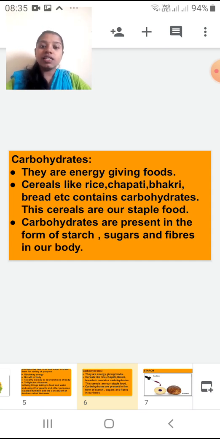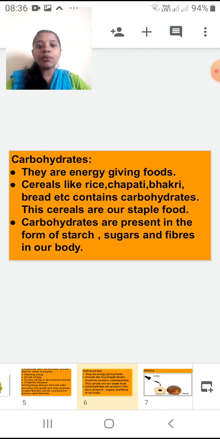Second, cereals like rice, chapati, bhakri, bread, etc. contain carbohydrates. Now, rice, you have every day? Yes. You have chapati every day? Yes. You can have bhakri also, like in some families in the morning there is a chapati, in the night dinner there is a bhakri. So this is also important. Your mother knows very well what is exactly good for your health. So like this she gives you each and every constituent of food to eat. Bread also you can have, not in a lot of quantity, not every day, but yes, you eat it and it provides you with the carbohydrates.